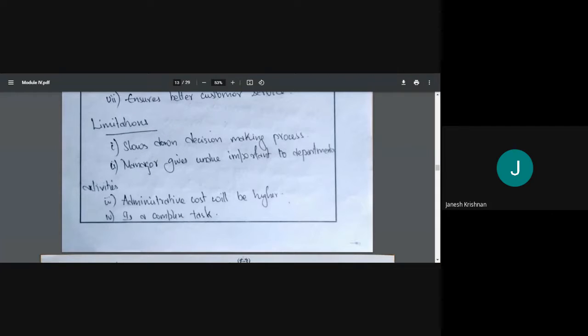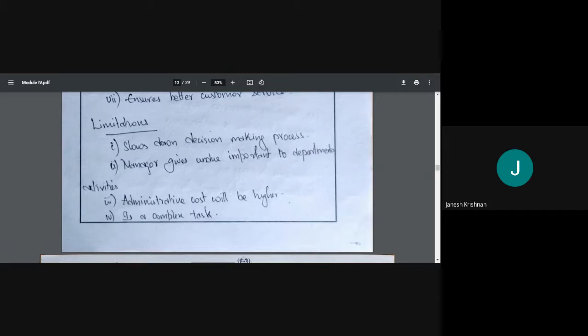Then administrative cost will be higher. Administrative cost will be higher because we have many departments. Each department will have its own staff members. Apart from the salaries, we have overheads also, that is insurance, the working environment, the spaces, the net connectivity. All this has to be given. So administrative cost will be higher, as more and more people are involved.